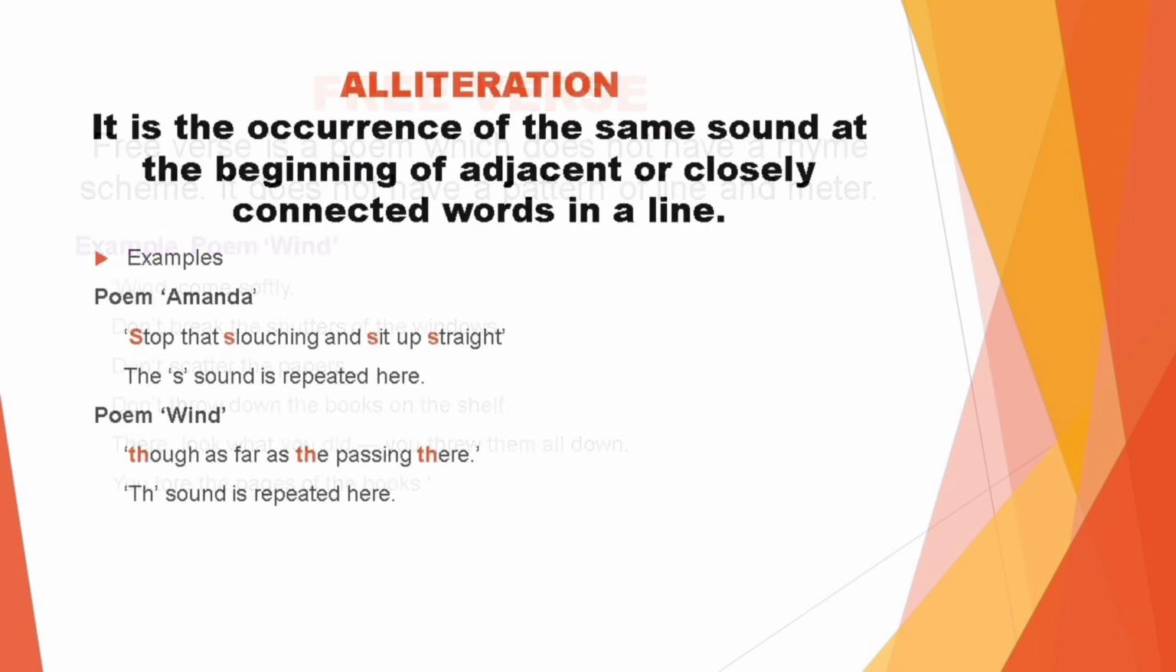The next literary device is alliteration. Alliteration is the occurrence of the same sound at the beginning of adjacent or closely connected words in a line. For example, we will take up the poem Amanda. In this, we see alliteration in the line, "Stop that slouching and sit up straight." The s sound is repeated here.